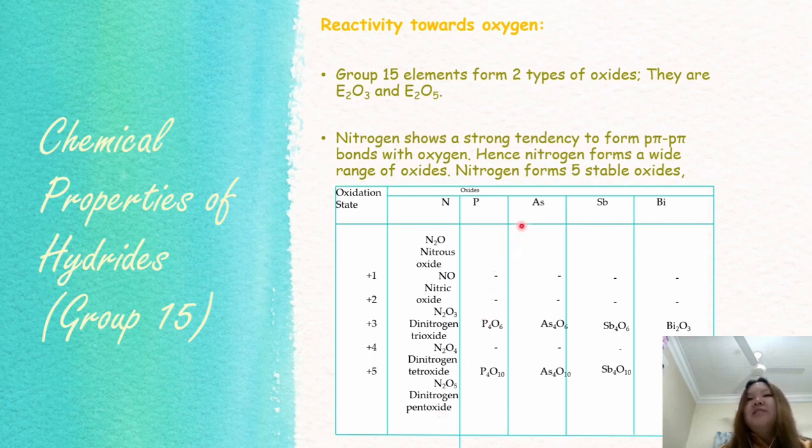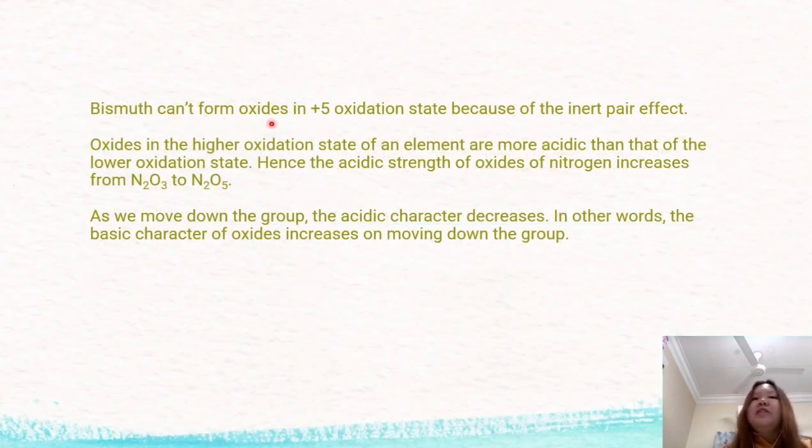And the other elements in group 15, like phosphorus, arsenic, antimony, and also bismuth, can also form oxides, but only in the oxidation states of +3 and +5. While bismuth forms oxides mainly in the +3 oxidation state because of the inert pair effect. Oxides in the higher oxidation state of an element are more acidic than those in the lower oxidation state. Hence, the acidic strength of oxides of nitrogen increases from N2O3 to N2O5. As we move down the group, the acidic character decreases, in other words, the basic character of oxides increases on moving down the group.